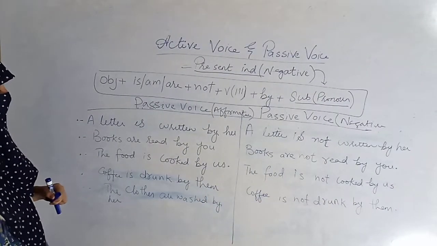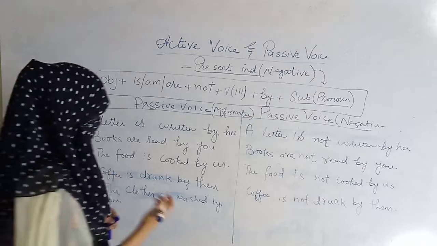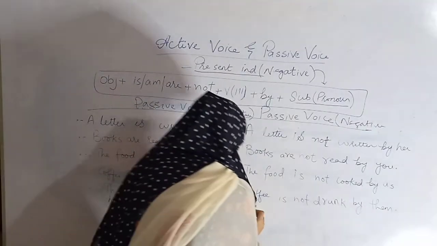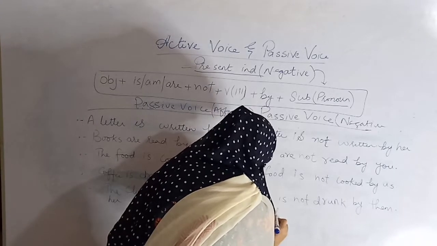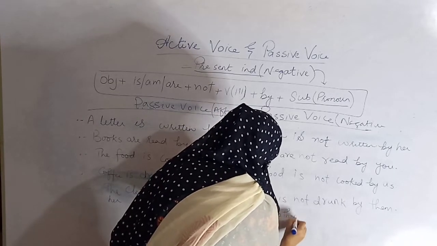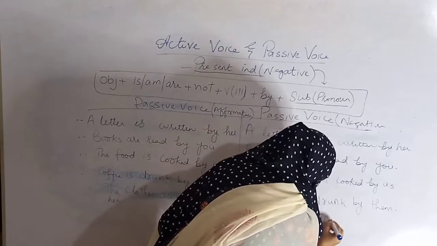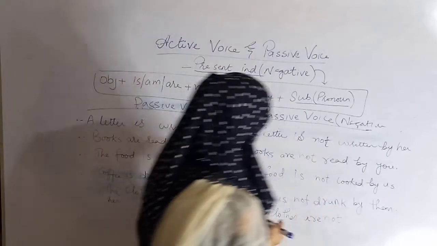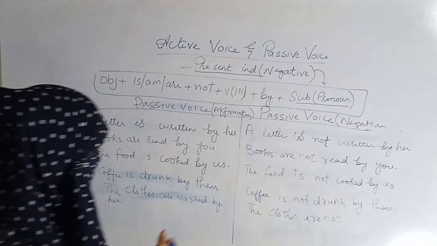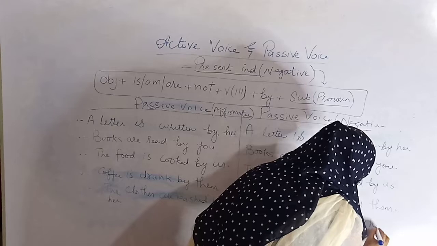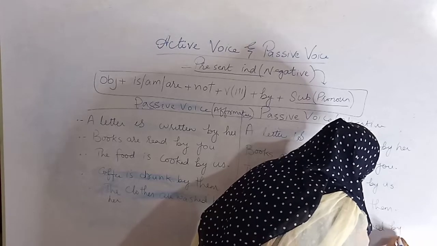The clothes are washed by her. The clothes are not washed by her.